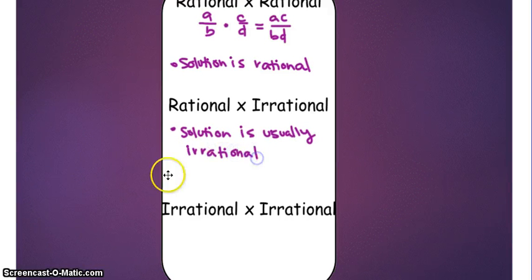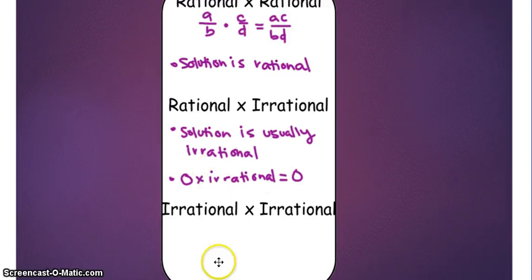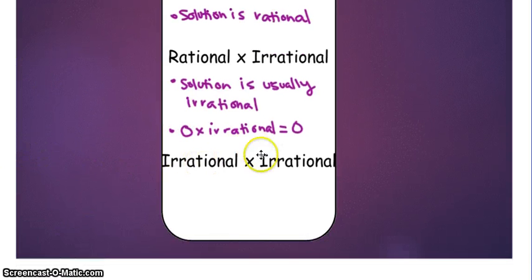And the only time it's not irrational is if you do 0 times an irrational number. Because when you do 0 times anything, you get 0. That's the only rational number that's going to change this; otherwise the solution is irrational. Alright, and our last example is irrational times irrational. Your solution is going to be irrational.